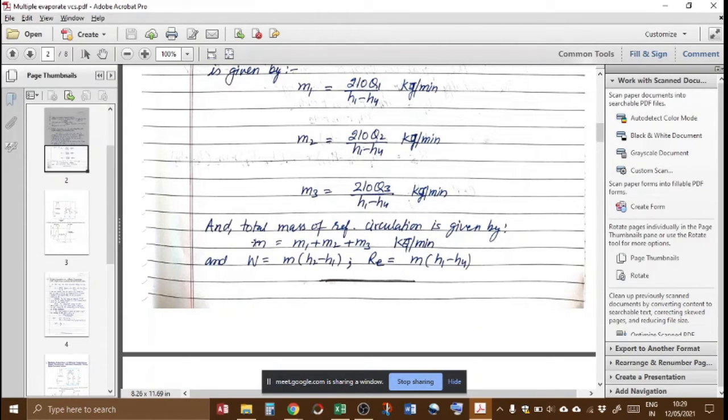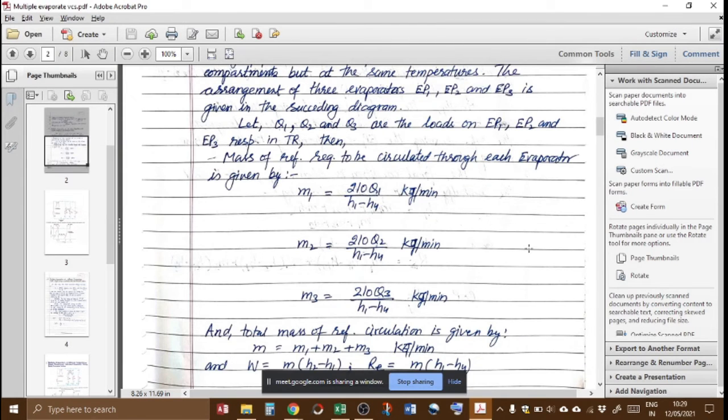Where M is the total mass of refrigerant circulating inside the circuit. So the total mass is M1 plus M2 plus M3, in kg per minute. And the work required in the compressor is the mass times (H2 - H1). So all these formulas are almost the same. There is nothing changed in this case. So this is the first example of a multiple evaporator system.